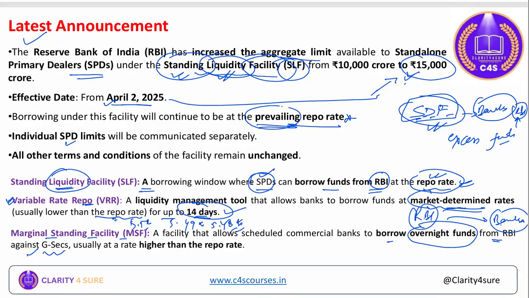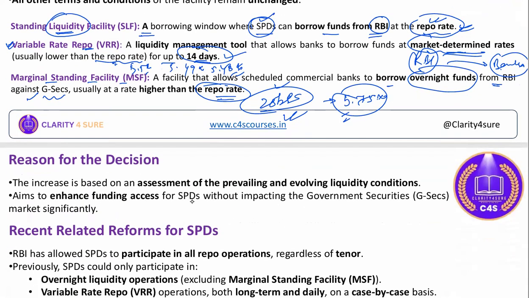are being availed by the banks to meet their short-term liquidity mismatch. All right. Here, the commercial banks borrow for overnight purpose from the RBI against the government security, usually at a rate higher than the repo rate. In fact, 25 basis points higher than the repo rate. Okay, if repo is like 5.5%, then it will be like 5.75%.